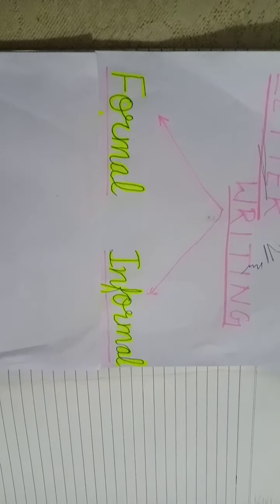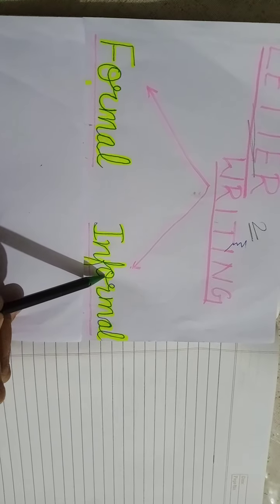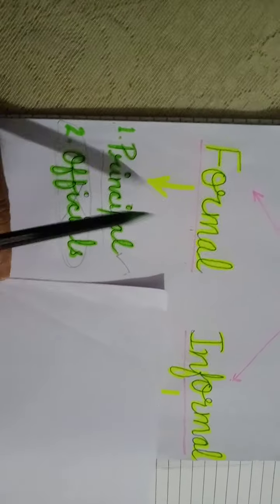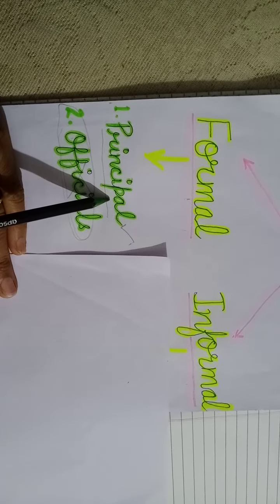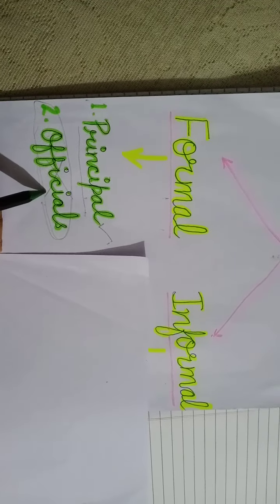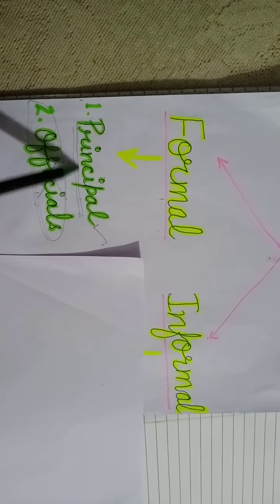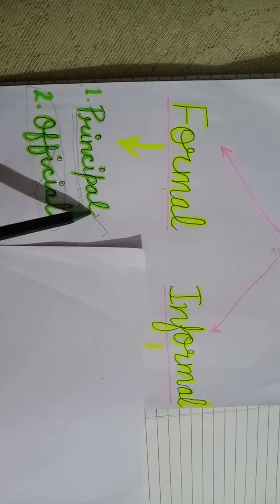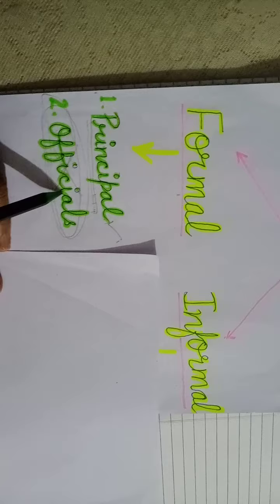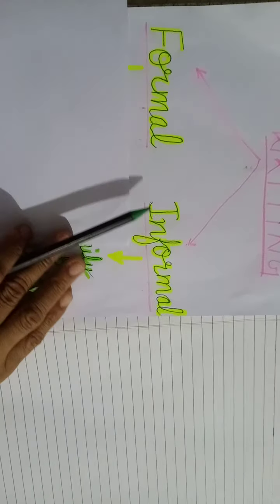Children, letters are of two types. What are these two types? Formal letter and informal letter. Formal letters are those that we write to the principal of a school, a college or some institution, or some officials. This kind of letters, applications, we have already discussed, and you will discuss this kind of letter in your senior classes. Today our focus is the informal letter.